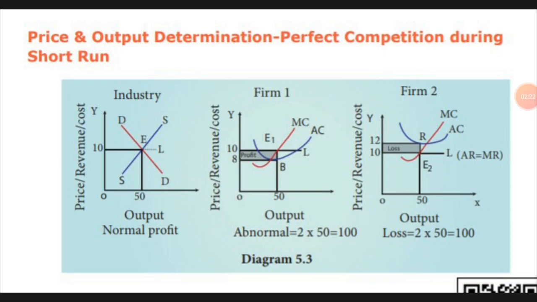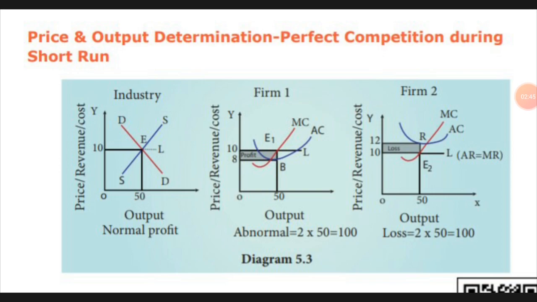There the MC is equal to MR, that is, marginal cost is equal to marginal revenue. The price of each product is 10 rupees, and he sells 50 units, so 10 multiplied by 50 means he gets 500 as income.